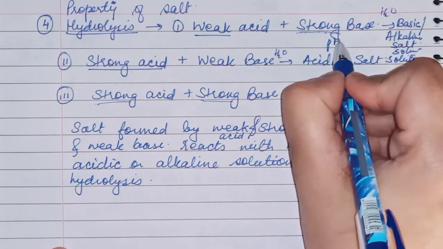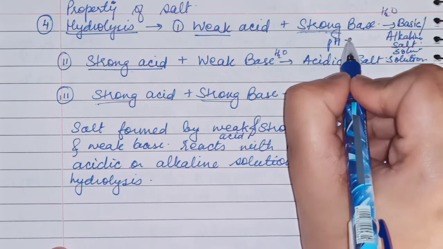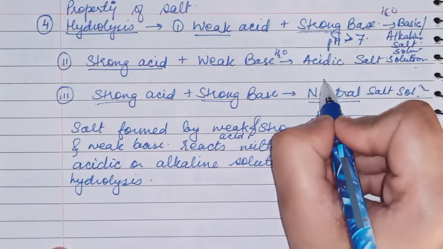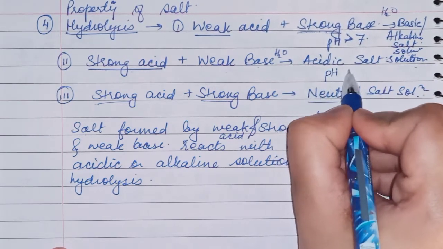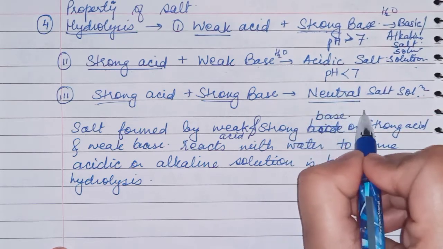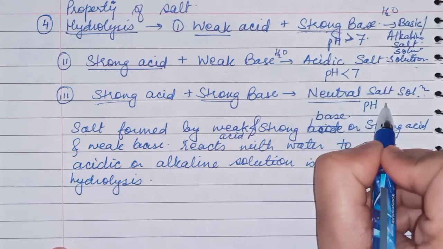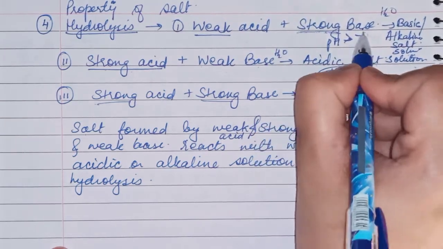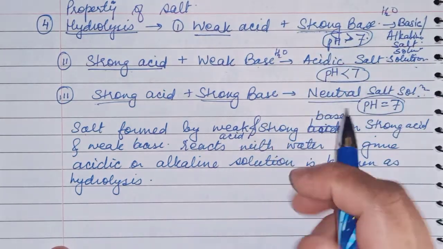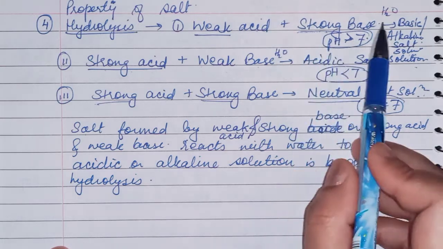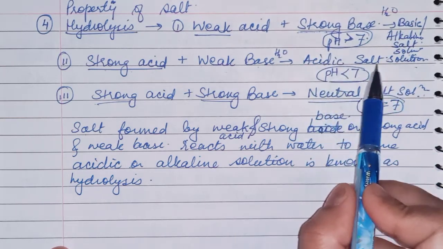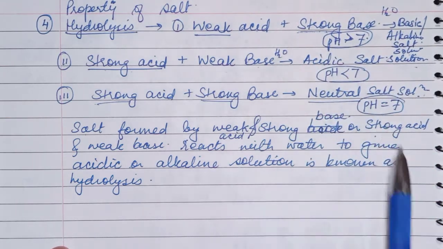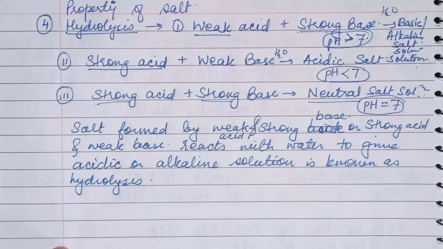Here the pH value will be more than 7. Here the pH value will be less than 7. And here the pH value will be equal to 7. Okay, so this will give you the pH value. If it is more than 7, then it is basic. If it is less than 7, then it is acidic. If it is equal to 7, then it is neutral.